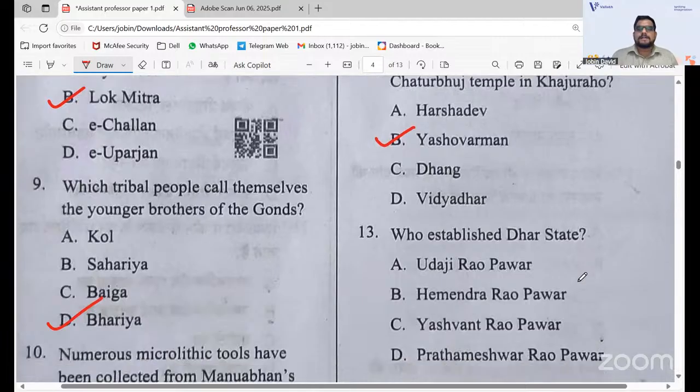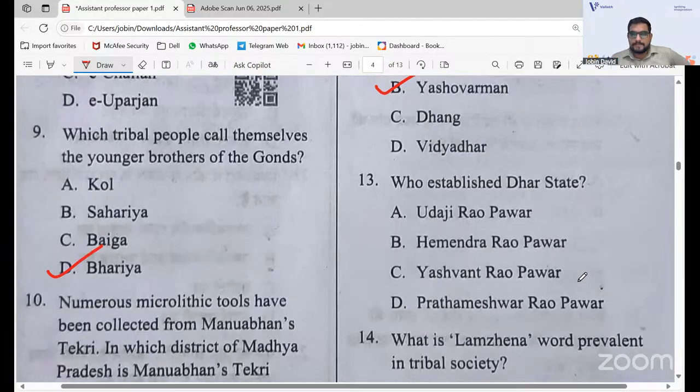Who established the state? There is a district, and formerly it was a state. The options are Udaji Rao Power, Hemendra Rao Power, Yashwant Rao Power, and Prathameshwar Rao Power. So for question 13 the answer will be A. Udaji Rao Power is the answer, that is who established the state.